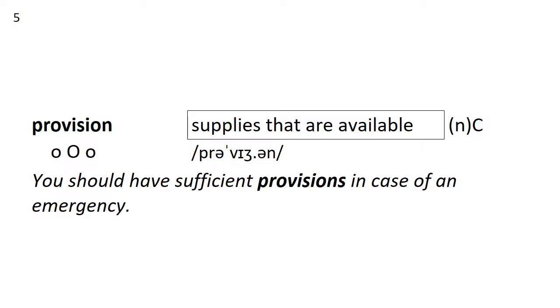Number 5 is provision. Provision means supplies that are available. It's a noun, a countable noun. How many syllables? Provision. 3. Stress is on the second. Here's the sentence. You should have sufficient provisions in case of an emergency. So in this case, they're saying if there's an emergency, you should have food and water available.